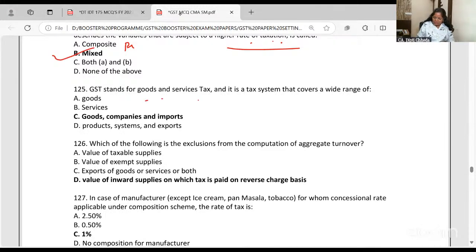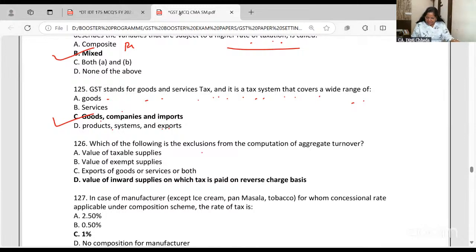GST stands for Goods and Services Tax, and it is a tax system that covers a wide range of goods, services, and imports. The answer is this so that you remember that import is also treated as a part of the GST, and there the GST is charged in the form of IGST.